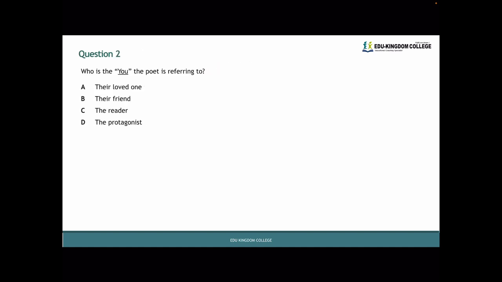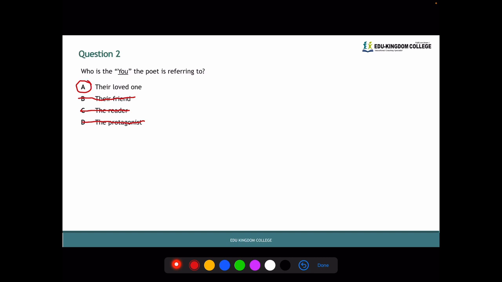Remember, you is second person language, so automatically the answer cannot be D, the protagonist. The answer cannot also be C, the reader, because he is unlikely to be referring to us since he is not trying to evoke these memories in us, which we might not have. So we have 2 possible answers left. A, their loved one, or B, a friend. And if you remember that line we just read about the bouquet, it is unlikely that you give it to your friend as opposed to their loved one. So we can assume that the answer will be A, their loved one.